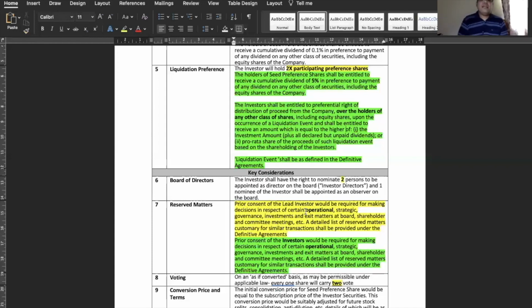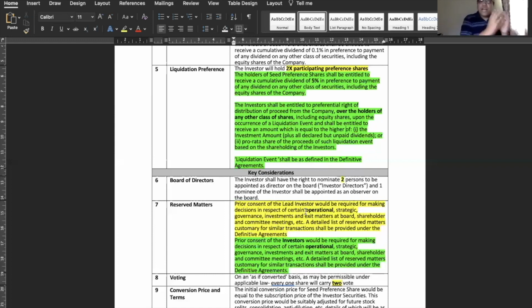Now I have highlighted the operational part. The reason being, if I have an investor who is more strategic in nature, I might be a little unwilling to give this operational right to that investor, compared to an investor who has invested the money to partner with me, or who understands the business and wants to walk along my journey.